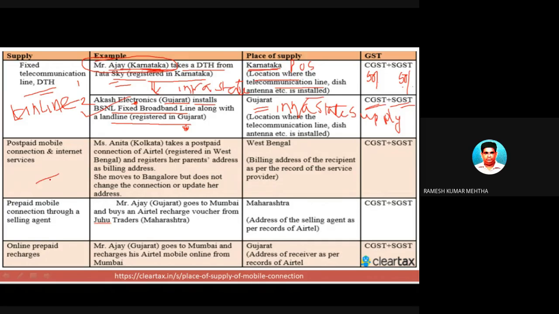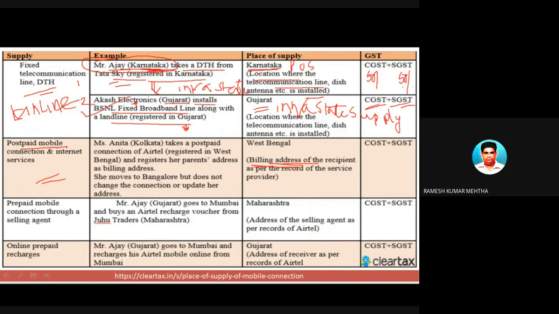Next one is postpaid. For example, you might have a postpaid mobile service or telephone connection. In this case, the place of supply of service will be the billing address. For example, when you took a mobile service from Airtel, they might have asked you to provide documents like Aadhaar card, PAN card, residential proof, and two photos. So you are providing them a residential proof address like Aadhaar card. That is the place where the supply of service is taking place.